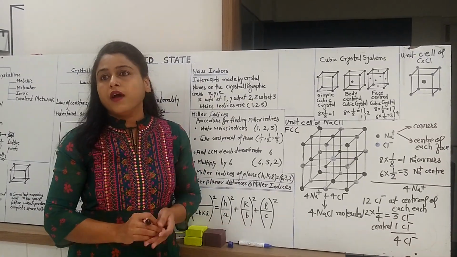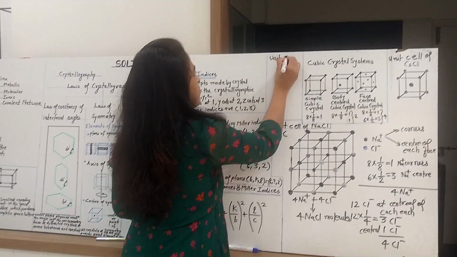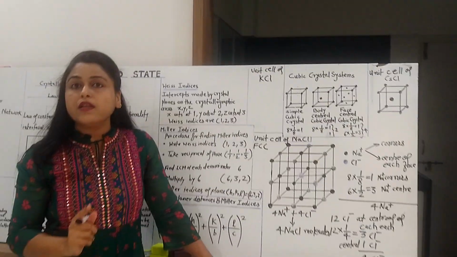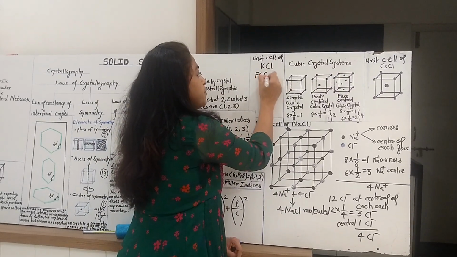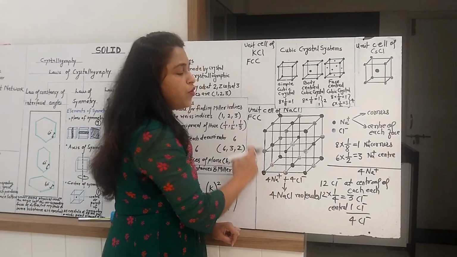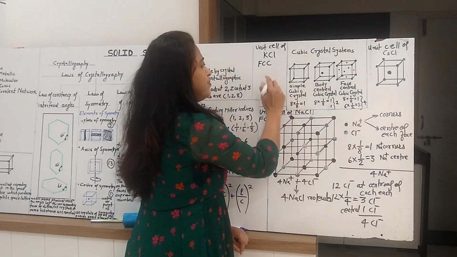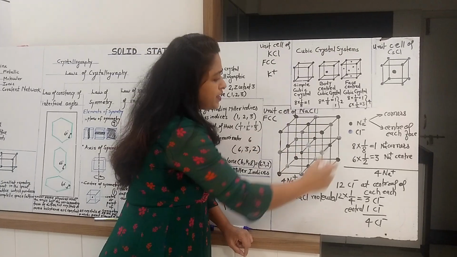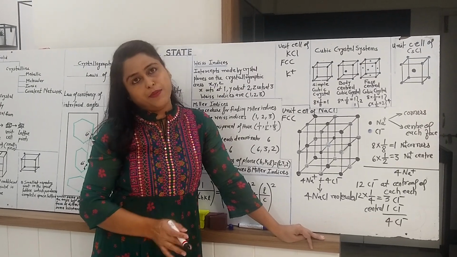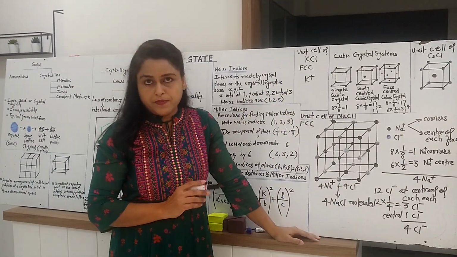Now in your syllabus, another unit cell included is the unit cell of KCl. It should be noted that KCl is also a face-centered cubic crystal, and it has the same structure as that of NaCl. All you have to do is rub out Na+ and write K+. So you will get exactly the same diagram, everything will be the same. So all this is about the crystal structure of NaCl and KCl.